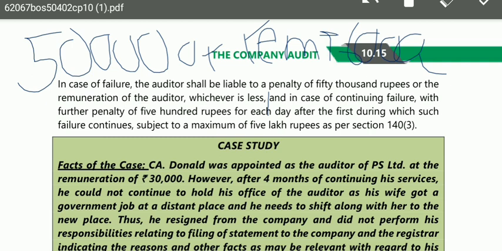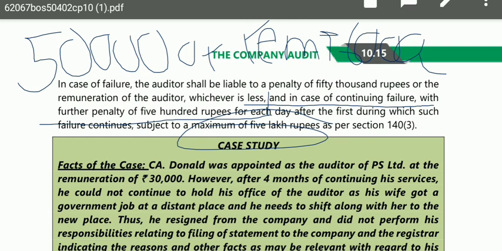And they are saying that if after this penalty the failure continues, in case of continuing failure, he should be charged with a further penalty of 500 rupees each day, subject to a maximum of 5 lakh rupees.